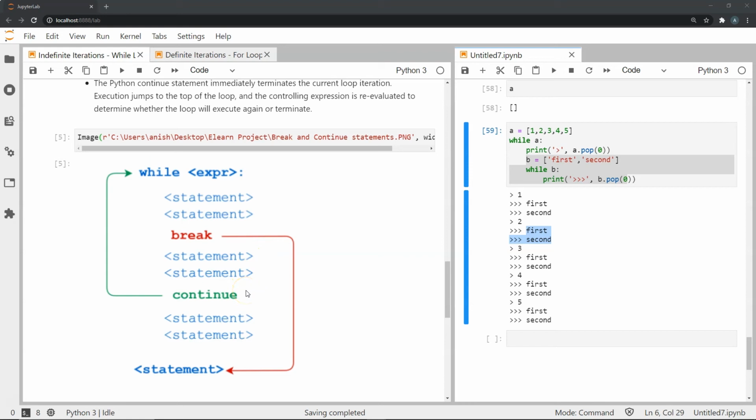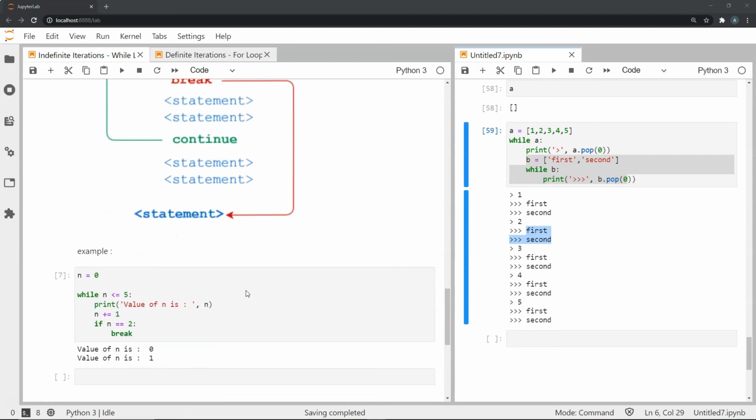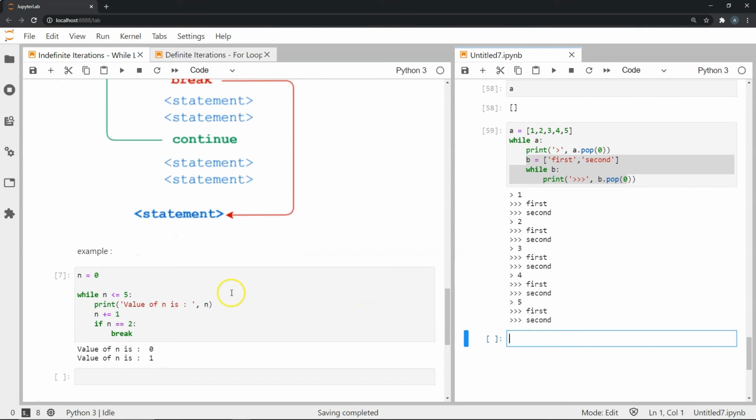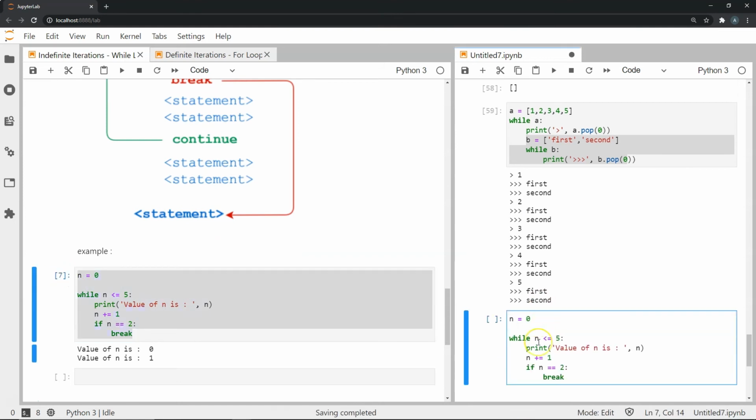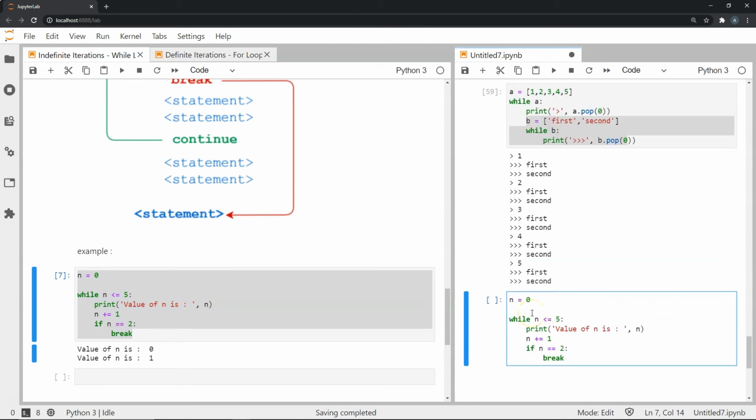So this is a small difference between the break and continue statements, but both are used to abruptly end an iteration in a loop. So let's look at an example of how we use the break statement. I will use this example where I have initialized some controlling variable n to 0. My loop will check whether n is less than or equal to 5. If this is true, then I will print this statement.